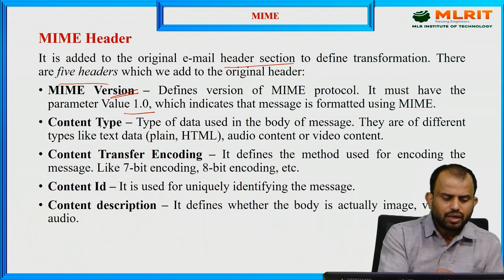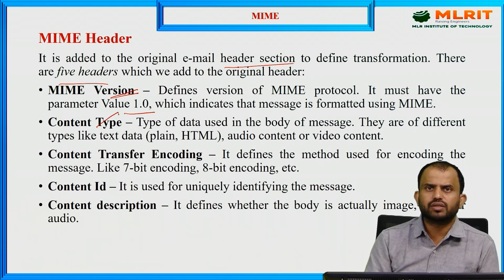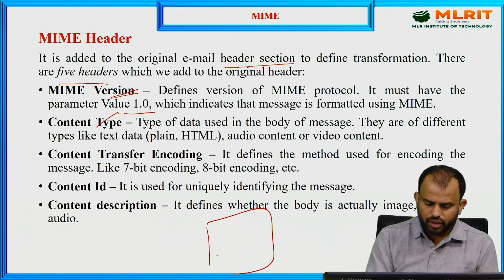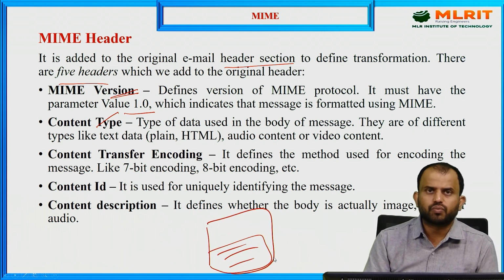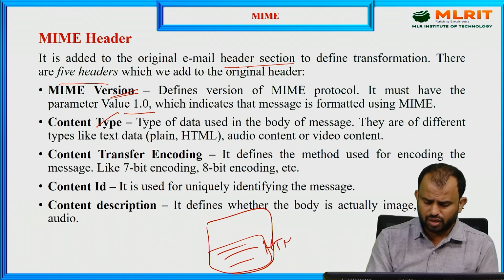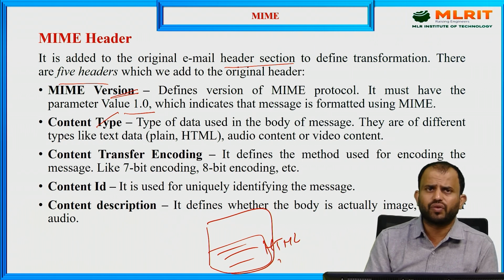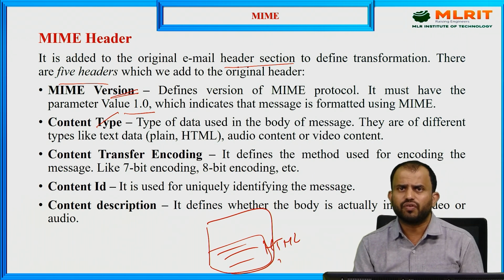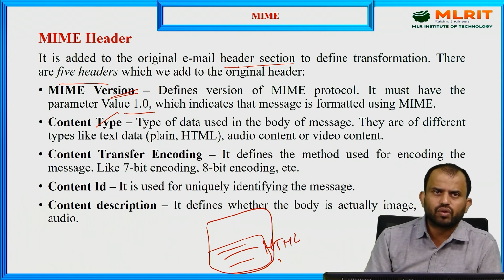Similarly, content type. It defines what kind of data we are using, which means what kind of body structure, what kind of data we are forming. So that indicates the content type value. There are different types of data, like HTML or PDF files. We can use plain text, audio, video, JPG files or .mov files. All these things we use as content types only.